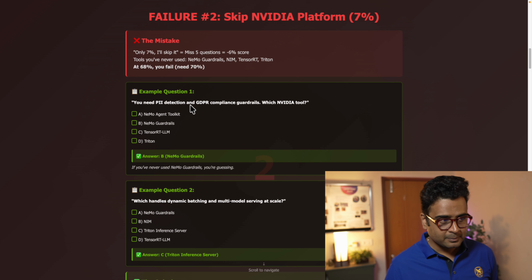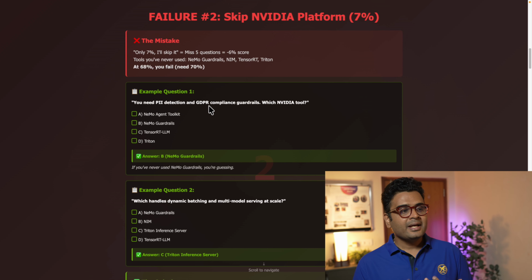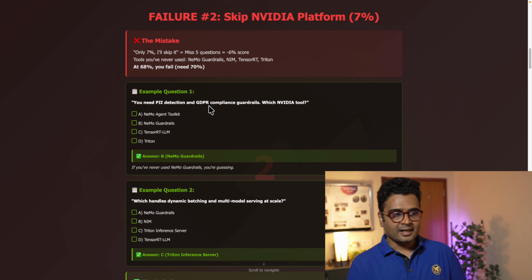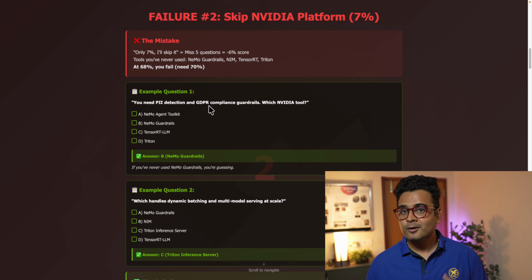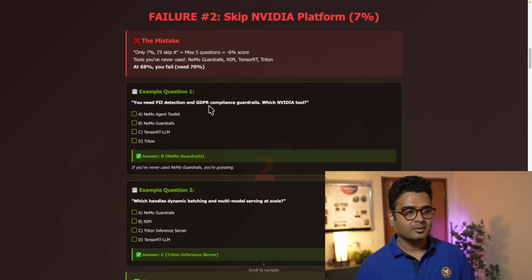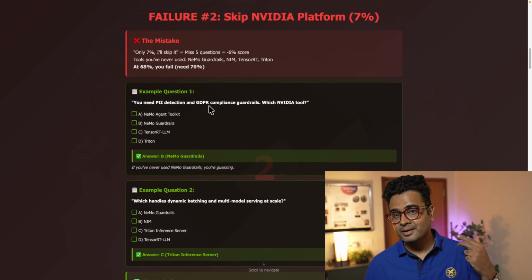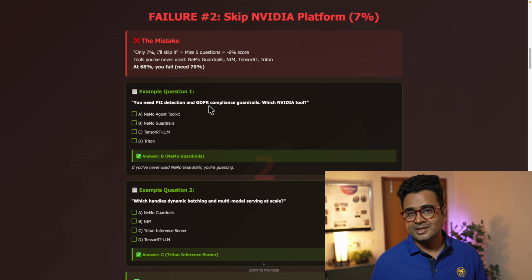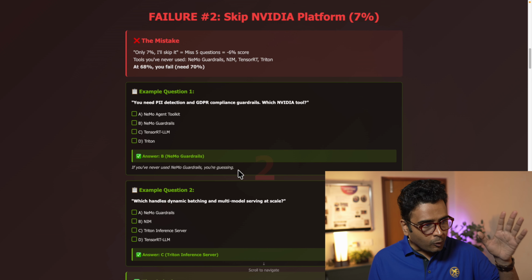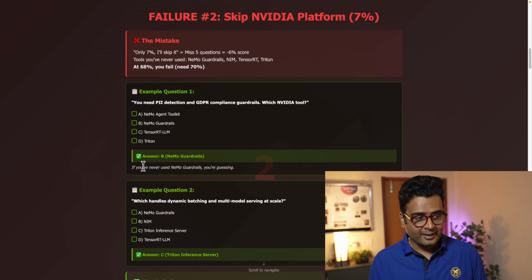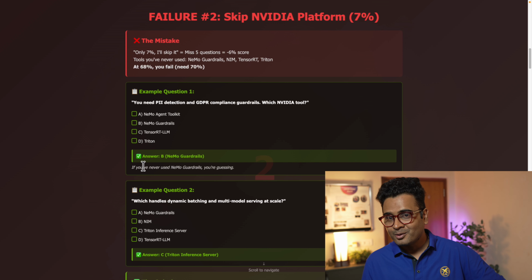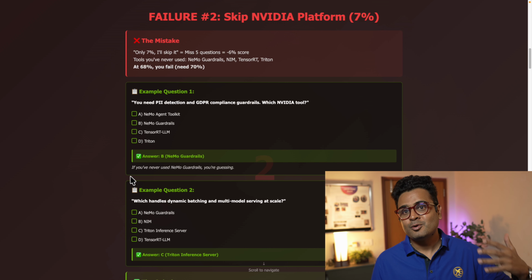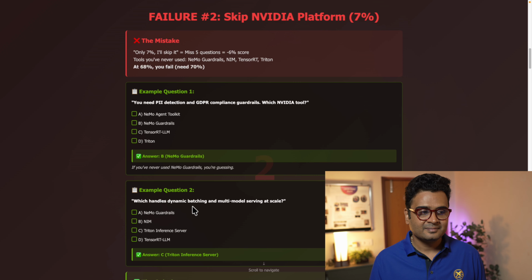To give you an example, you need PII detection and GDPR compliance guardrail. In that scenario, which NVIDIA tool would you pick? Would you pick the agent toolkit? Would you pick the guardrail? Would you pick TensorRT LLM? Or would you pick the Triton? The correct answer is B. And you can only take this correct option when you know about NeMo Guardrail. Otherwise, you are going to guess these questions.